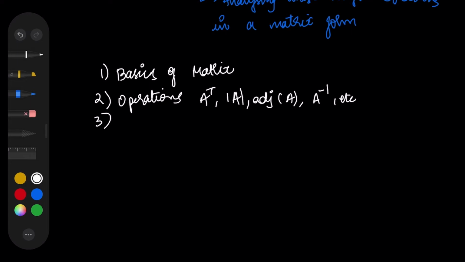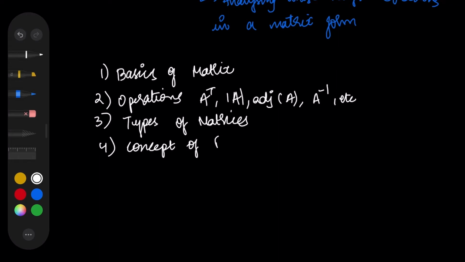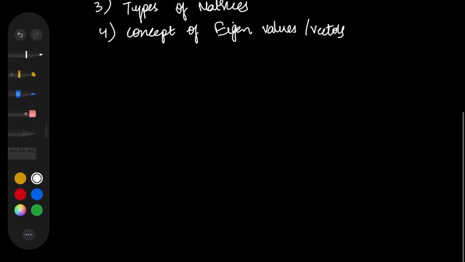So the third type of concept that you'll be learning is the different types of matrices that are possible, and we'll be discussing this concept in detail. And the fourth one is the concept of eigenvalues or eigenvectors. So this is a very interesting topic, and we'll also be discussing this concept in detail with a good number of examples. The concept of eigenvalues or eigenvectors. Right. So now let us understand what the basic definition of a matrix is.